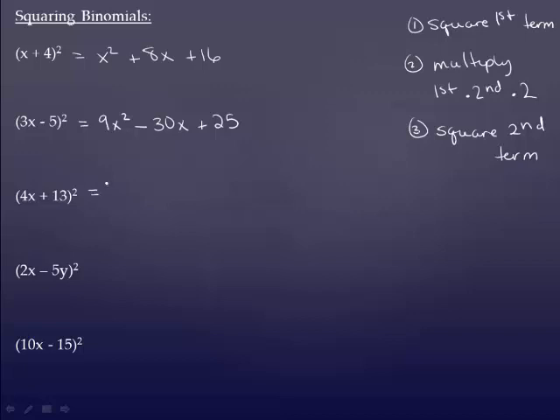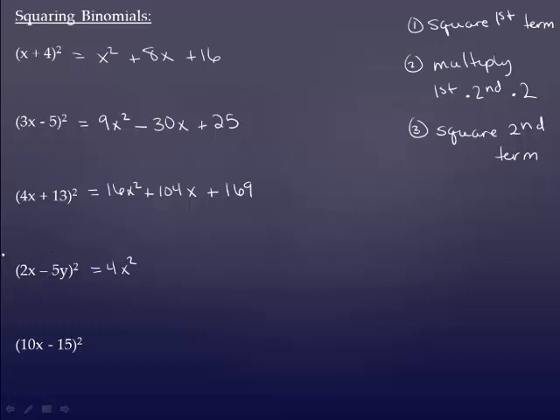4x squared is 16x squared. 4 times 13 is 52, times 2 is 104. And then 13 squared is 169. If you have variables in both terms, that works okay too. 2x squared will give me the 4x squared. 2x times 5y is 10xy.